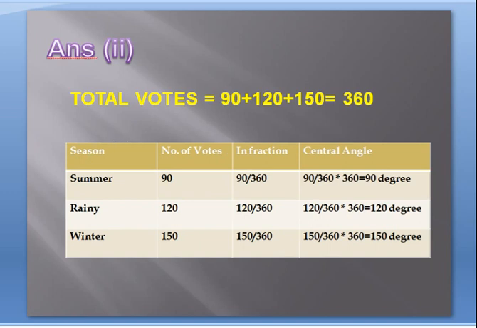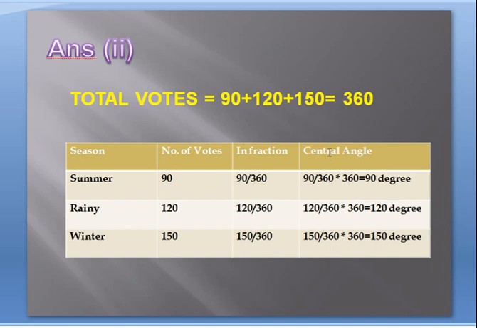So on the basis of this data, you have to make a table with four columns: in the first column you write season, in the second column number of votes, in the third column fraction, and in the fourth, the last column, central angle.